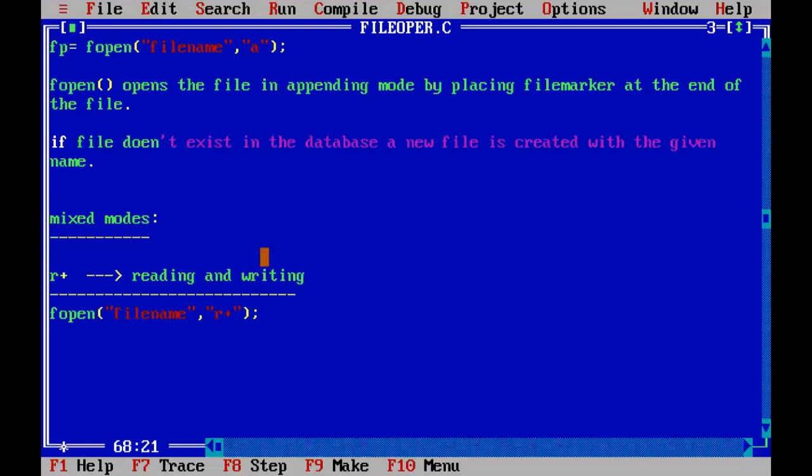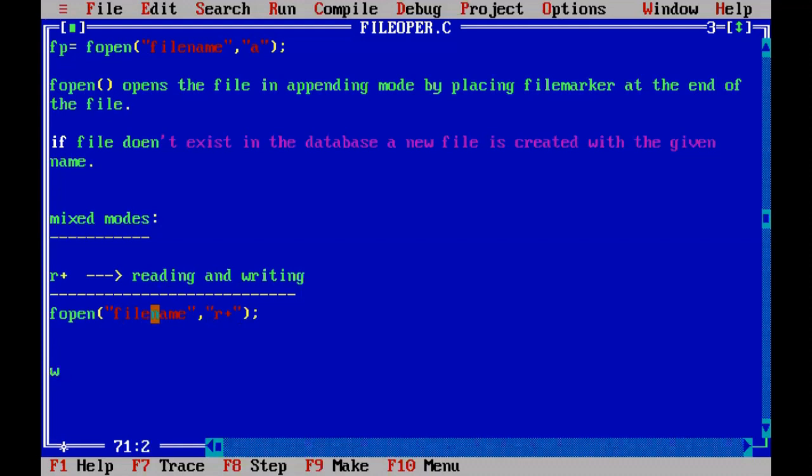Earlier, if you opened a file only in reading mode, that file was opened for reading purposes only. Whatever text content is in the file, you can only read it. If you try to write something into the file, you are going to get errors. But in the mixed mode r plus, the file is opened so that you can write into the file as well as read data from it. Both operations are possible.